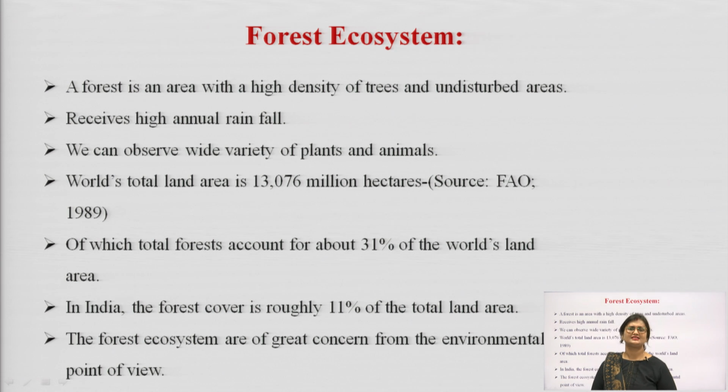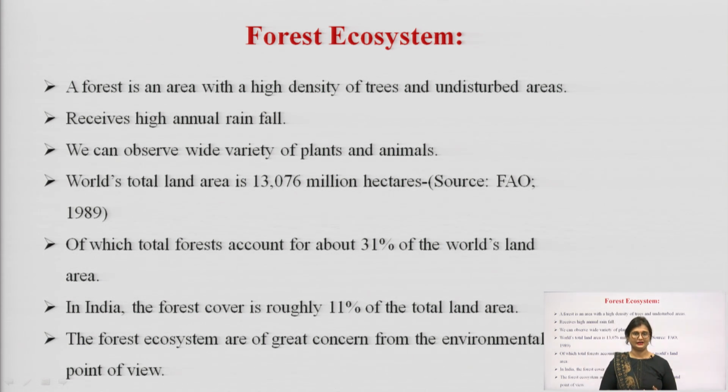A forest is an area with a high density of trees and undisturbed areas. Agreed all of you? A forest has a very high density of trees or vegetation which is left thankfully undisturbed. Now, it receives high annual rainfall. We can observe wide varieties of plants and animals, that is flora and fauna.